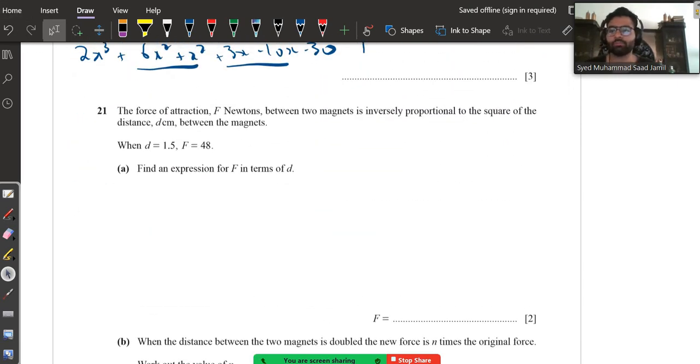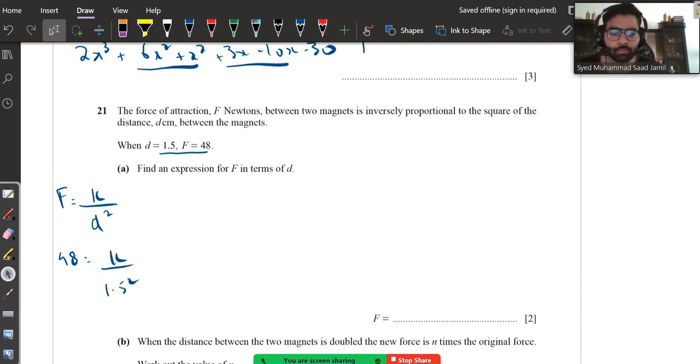Question number 21. The force of attraction F newtons between two magnets is inversely proportional to the square of the distance. So basically what they're saying, F is equal to K upon d squared, inversely proportional. Alright. So you are given the values. Instead of F, write 48 is equal to K upon d squared, 1.5 squared.